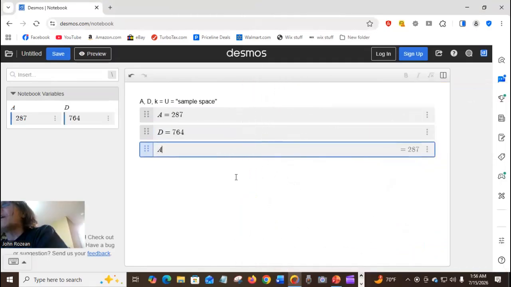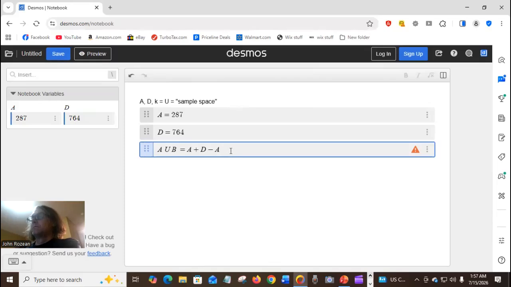It's talking about A union B is equal to A plus B. Well, let's, it's A intersect.